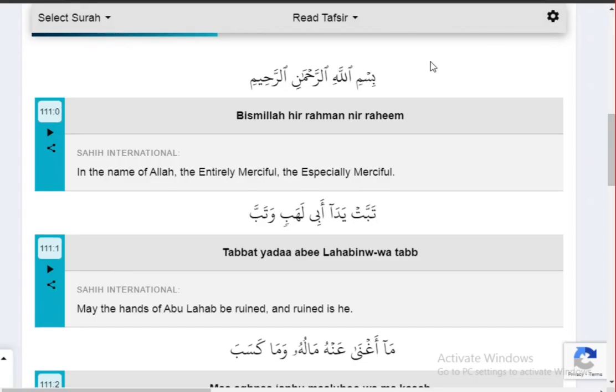And today we are going to learn Surah Masad. This surah is named as Surah Al-Lahab as well.